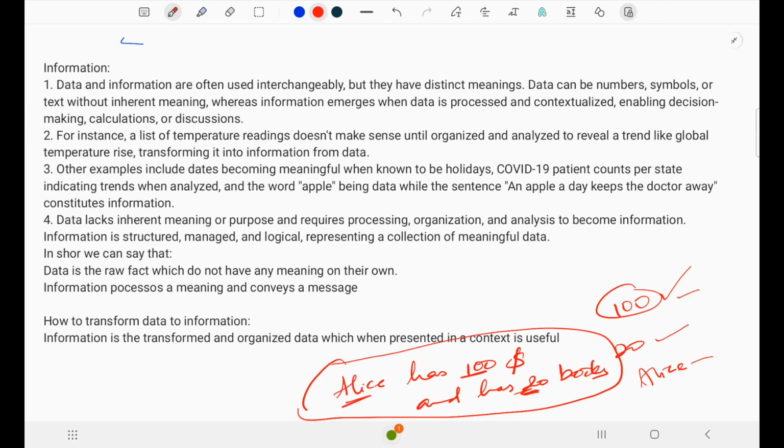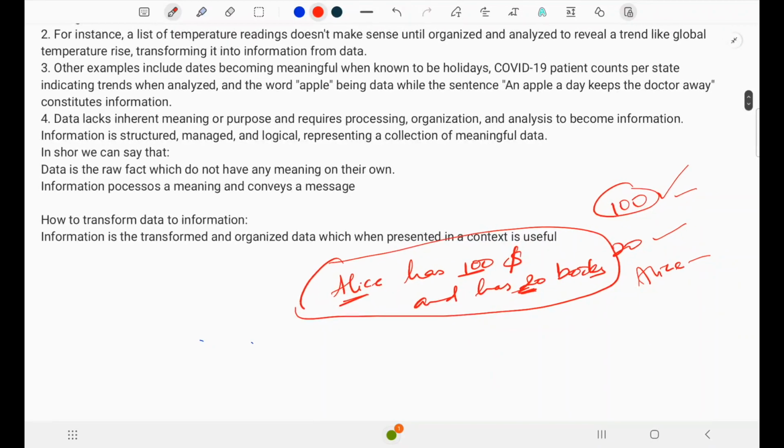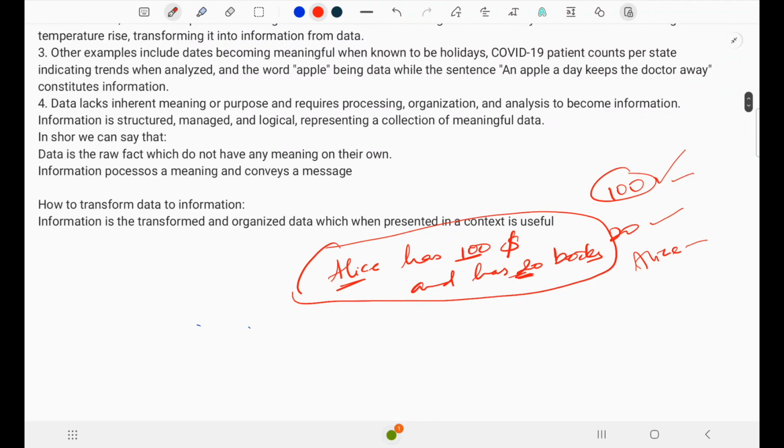For example, if you give a list of temperature readings, say today's temperature is 12 degrees, yesterday maybe 10 degrees and tomorrow maybe 13 degrees, right? If you are given just a list of temperature readings, it would not make any sense. However, when the list is organized and analyzed, it shows that the global temperature is rising.